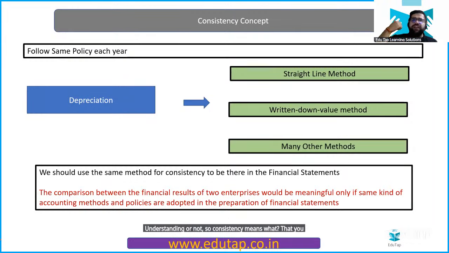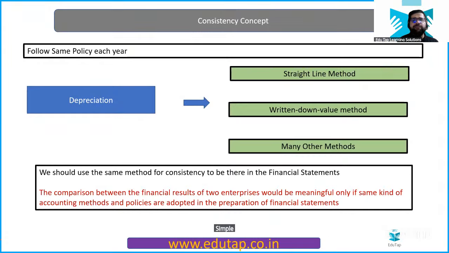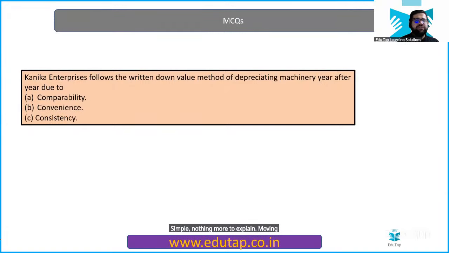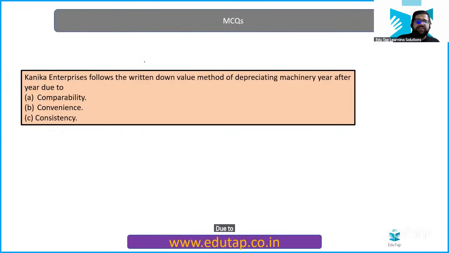So consistency means that you have to keep on repeating the same thing. Simple, nothing more to explain. Moving forward to the next question. Kanika Enterprises follows written down value method for depreciating machinery year after year due to consistency, right?